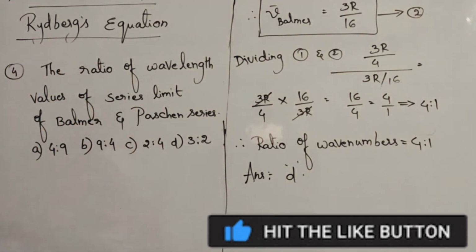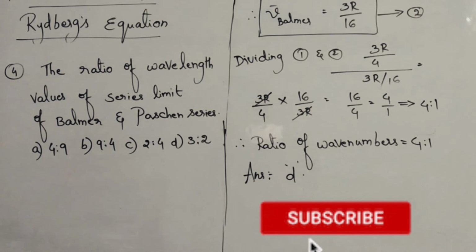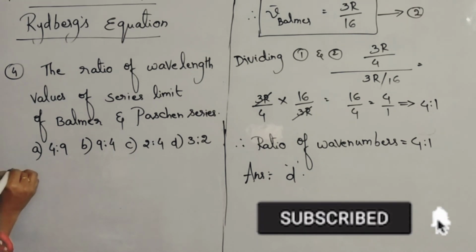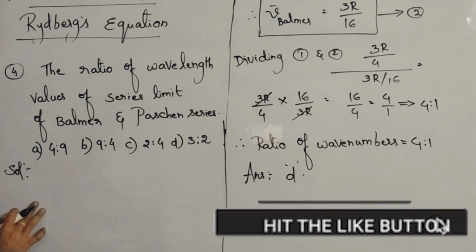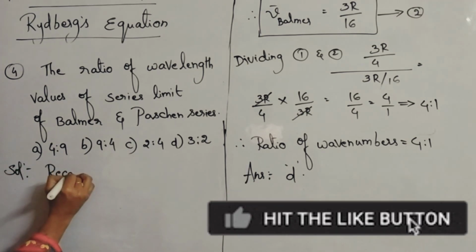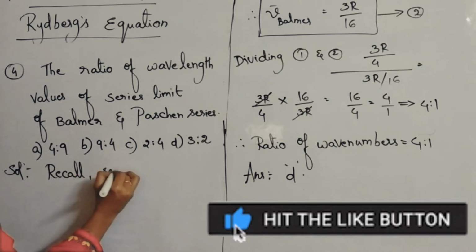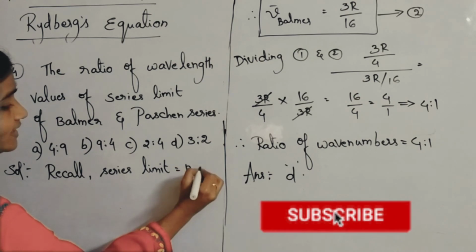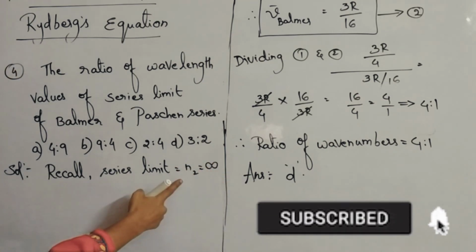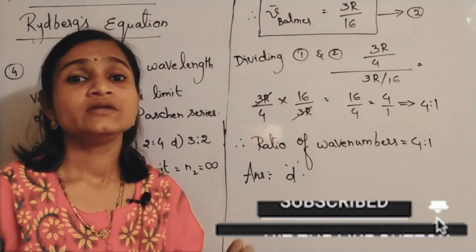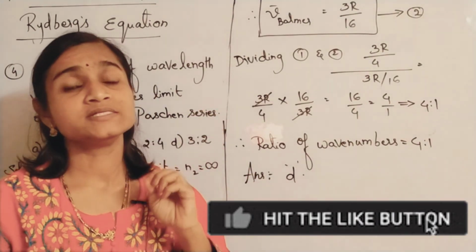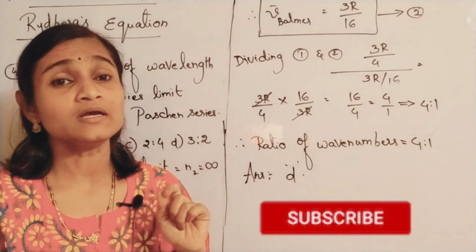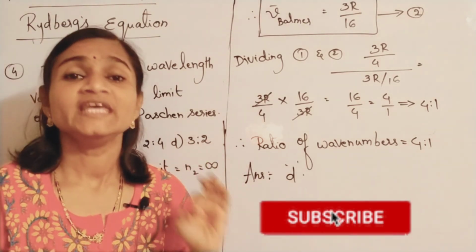Okay, so let us do that. Series limit line means what? The last line of the series. Please remember, recall. Series limit means n2 is infinity. This is the point which you have to remember. It should strike you. You only should know about this. He will not give it in the question. You have to understand that series limit means n2 is equal to infinity.